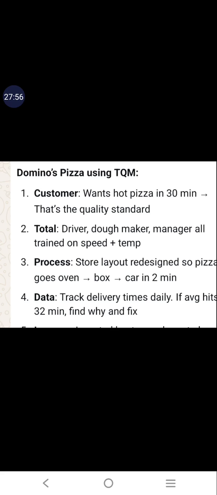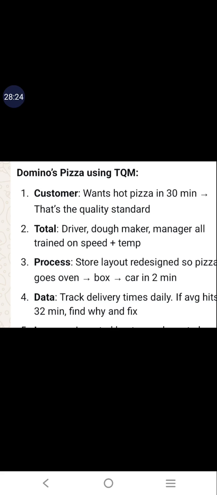So how does total quality management work here? Total in the sense that all people are involved. From the driver, dough maker, and manager, all are trained on speed plus temperature. They need to speed up the process, because in 30 minutes you need to deliver a hot pizza to a customer.